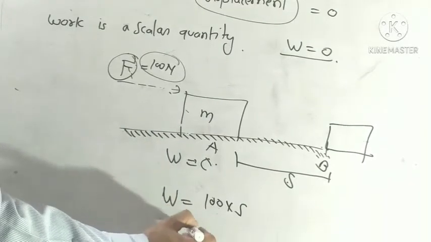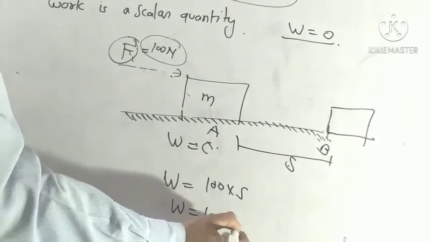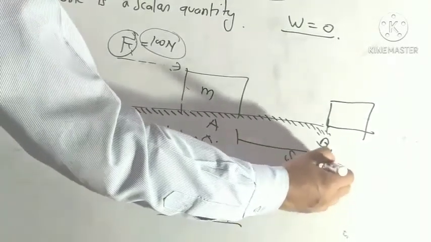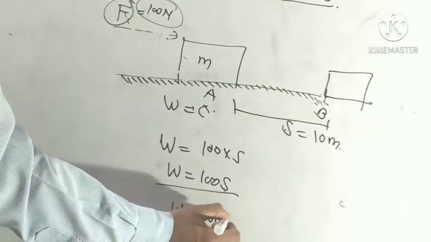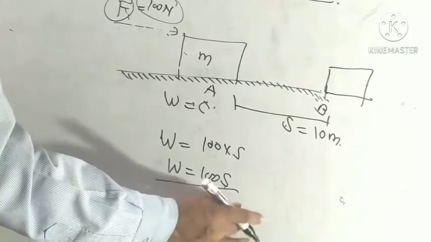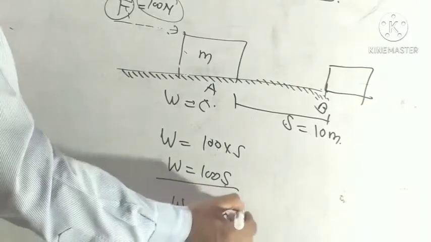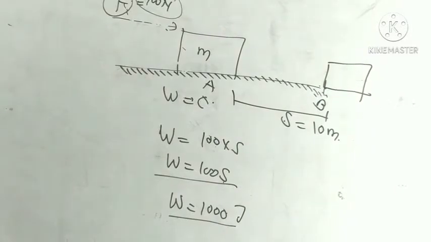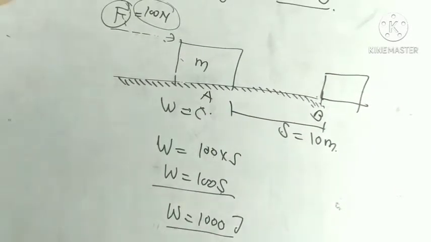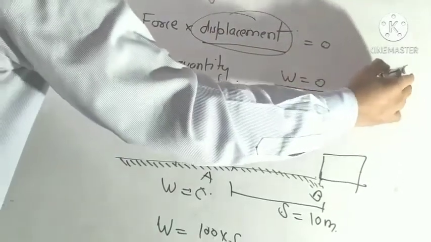So work is equal to 100 s. If we take s equal to 10 meter, then work is equal to 1000 joule. So basically when displacement is equal to 0, work is equal to 0.